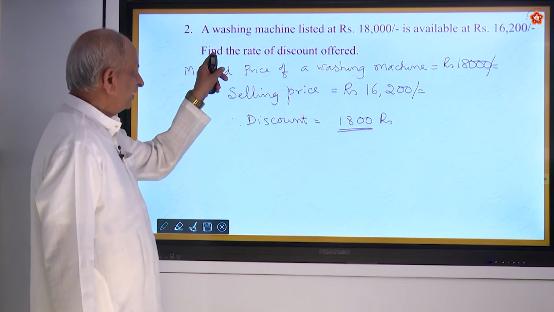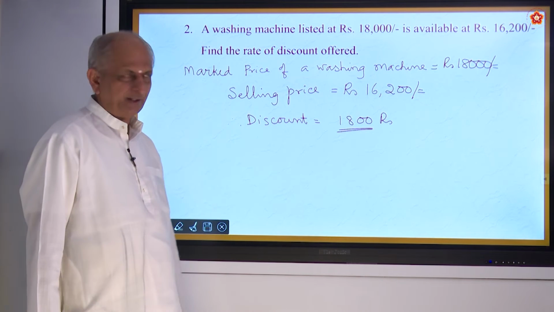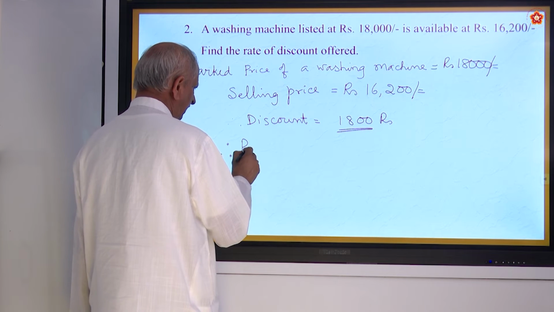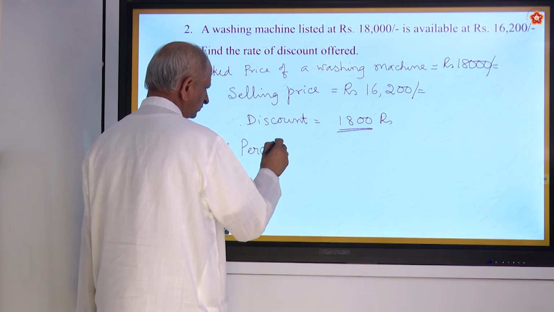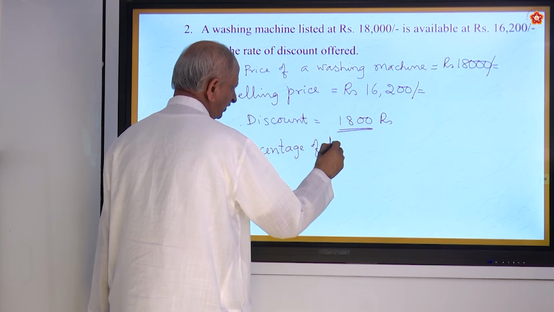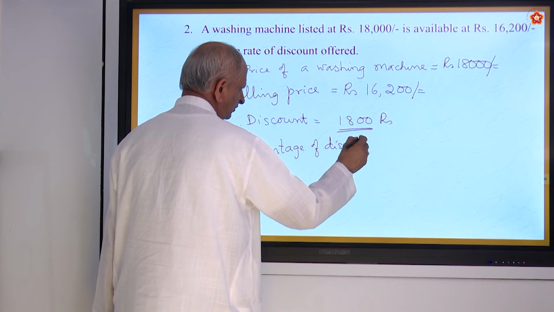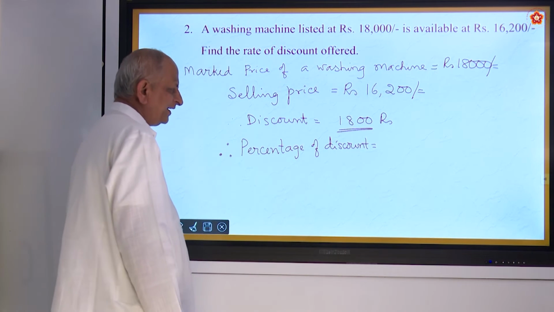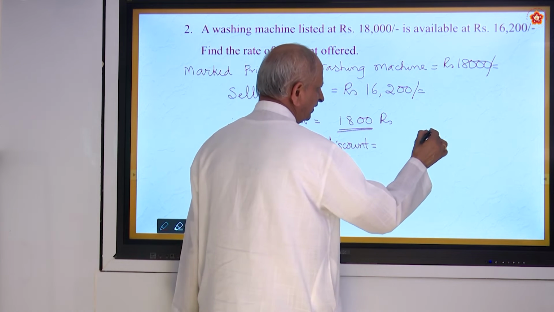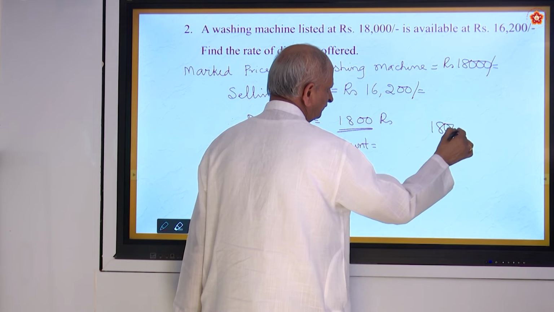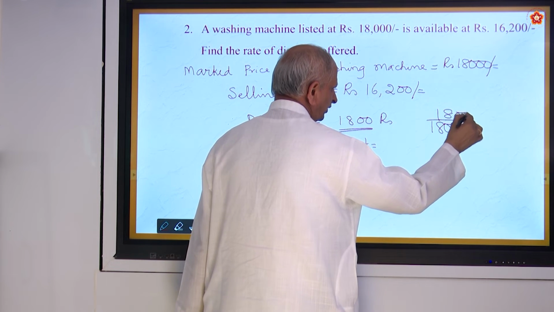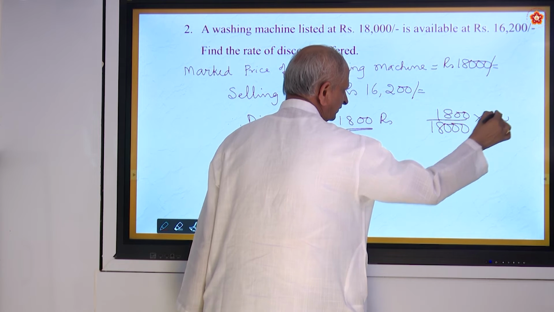The question is rate of discount offered. Rate means what? Percentage. Therefore, percentage of discount. How do you calculate? Percentage is to be calculated for 100%. So what is the cost price? 18,000. And what is the discount? 1,800. What is the percentage?